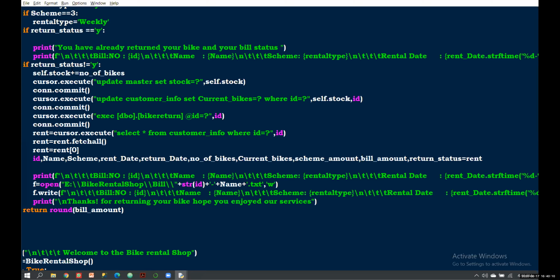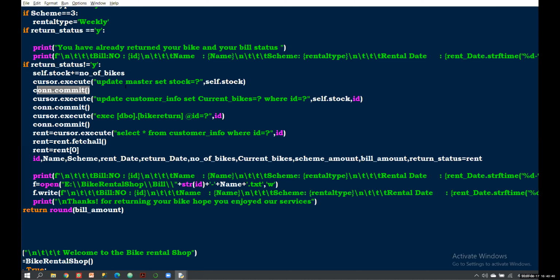Then it goes to self.stock, and it adds the stock for the person who rented, right? Then after that, it is going to update the master with the current available stock. Then you have to use commit for saving your update and insert queries. For each update and insert query you have to use commit.